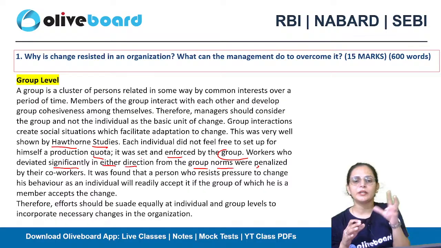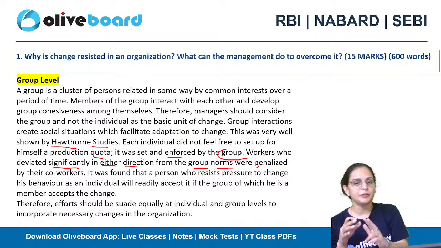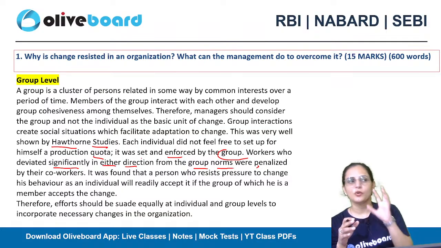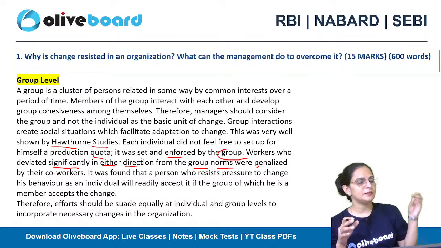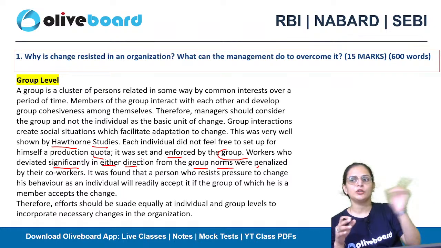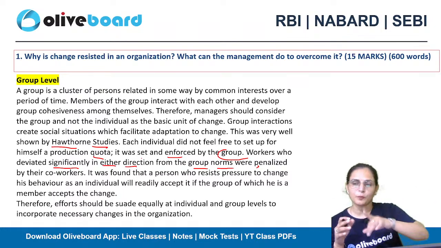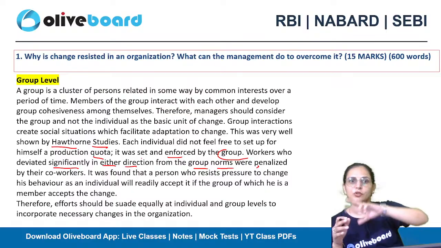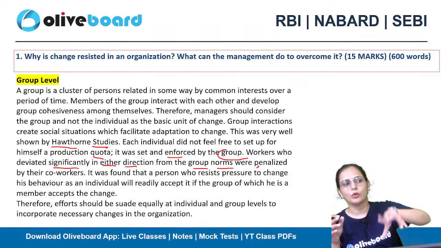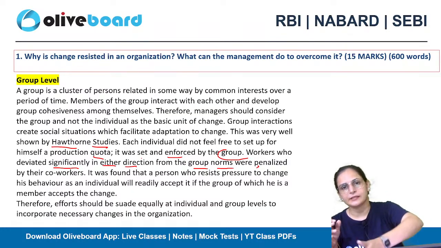It was found that a person who resists pressure to change his behavior as an individual will readily accept it if the group of which he is a member accepts the change. You as an individual are resisting something, but if the group to which you are associated has accepted it as a whole, you will definitely accept it.